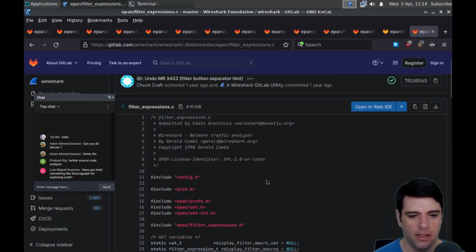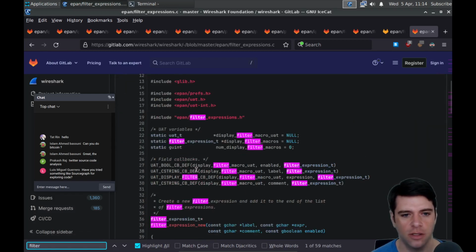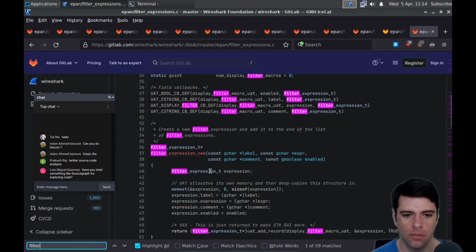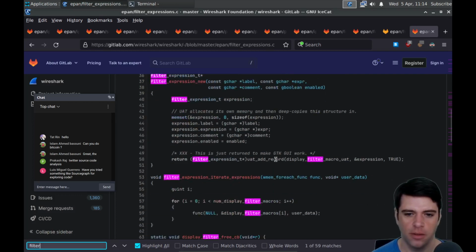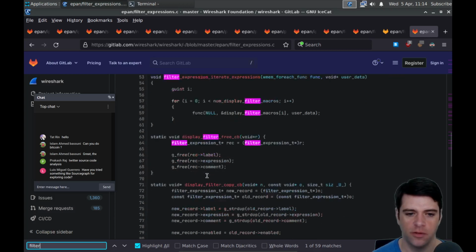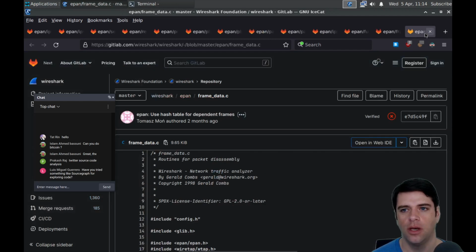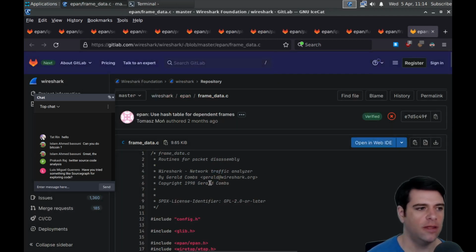Let's see if we can find filter. So we're including, oh, this is just the header. We've got this filter expression type. Display filter. Yeah, I don't know. I don't know what a filter is supposed to be doing, but I think that it might be related to libpcap filters.